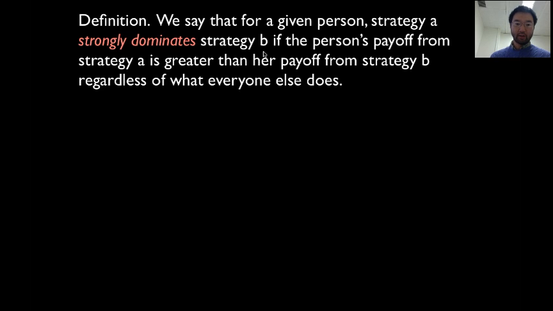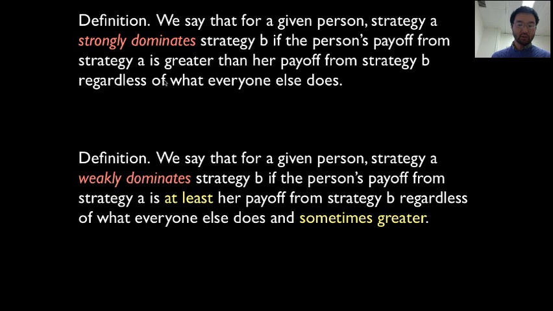The second thing we came up with is the idea of weak domination. It's the same as strong domination, except weaker. The yellow parts are the parts which are different. We say that strategy A weakly dominates strategy B if the person's payoff from strategy A is at least as great as her payoff from strategy B, regardless of what everyone else does, and sometimes greater. In other words, the payoff is always at least as great and sometimes greater.